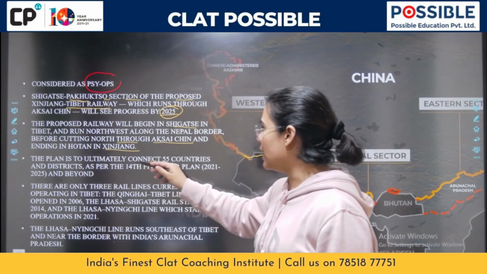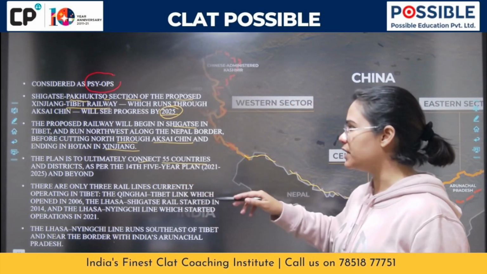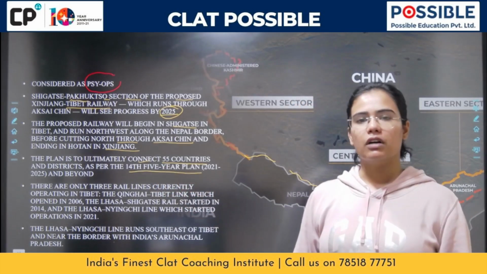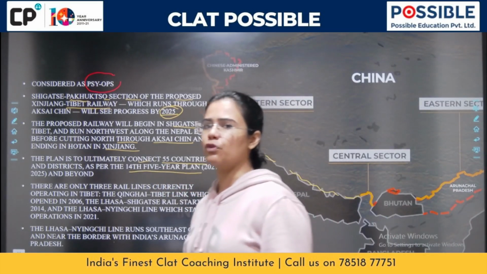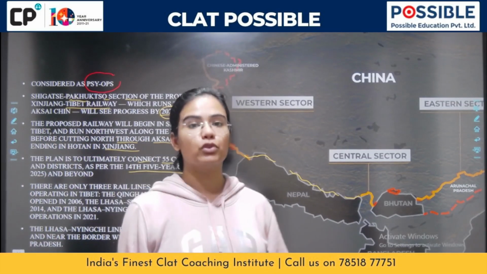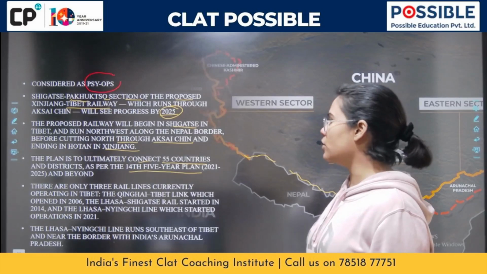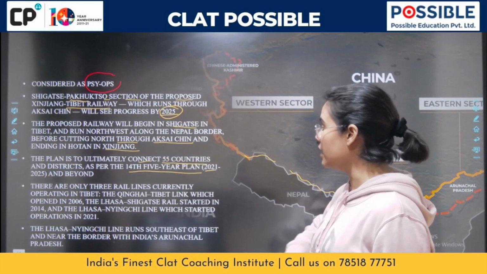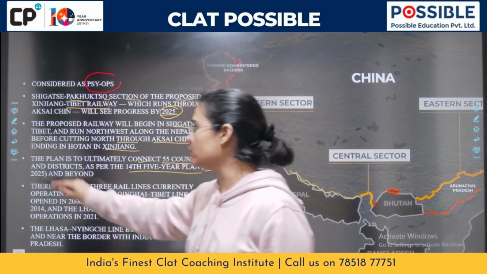The plan is to ultimately connect 55 countries and districts as per their 14th five-year plan. We also used to follow a five-year plan, inspired from the Soviet Union. They still carry on with the five-year plans. They are communist at the end of the day, 2021 to 2025.